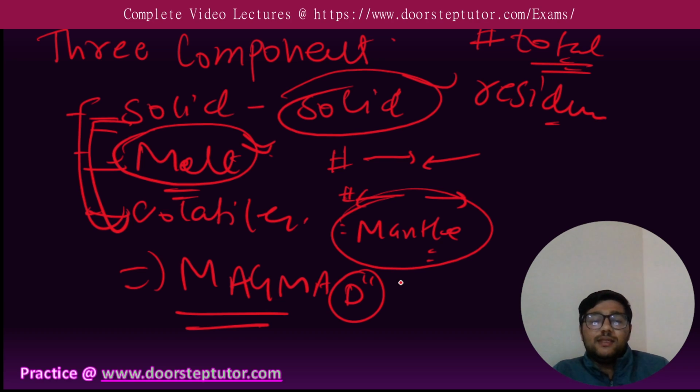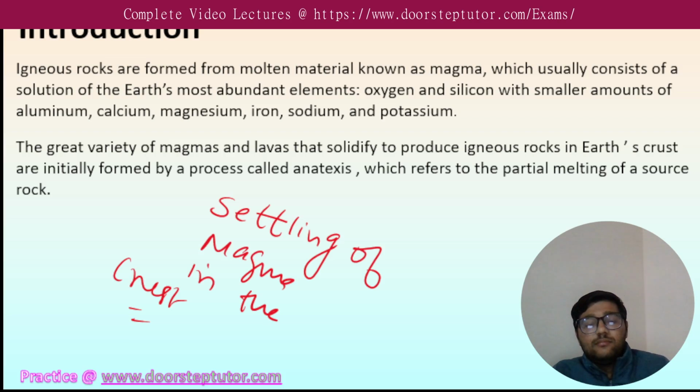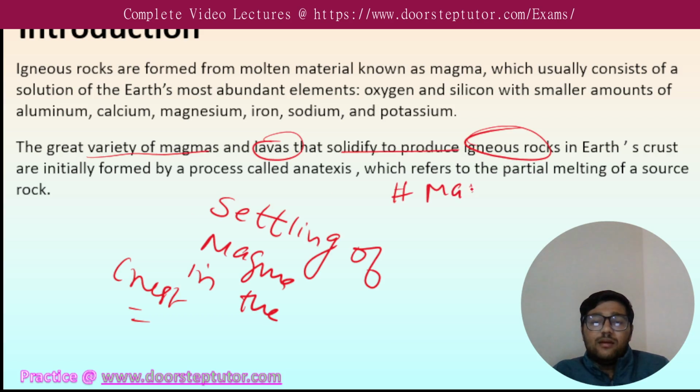So this is the basics of magma: how magma forms, what are the components of magma, and what are the conditions that favor the formation of magma. There is a great variety of magma and lava that solidify to produce igneous rocks. We all know that the ultimate source of igneous rock is magma.